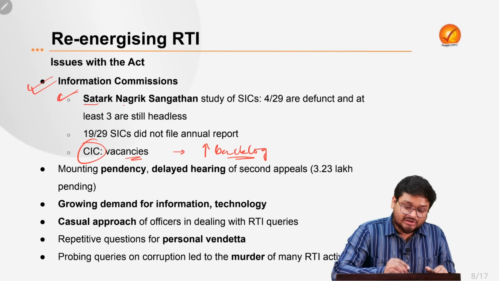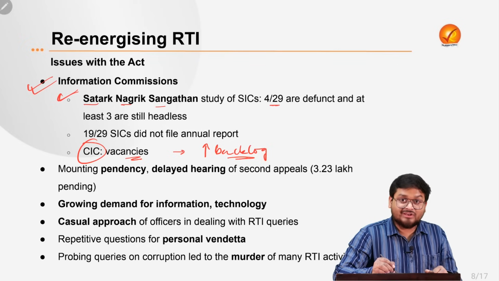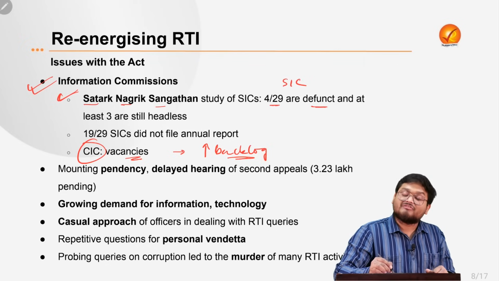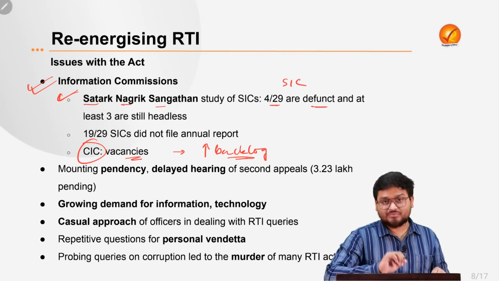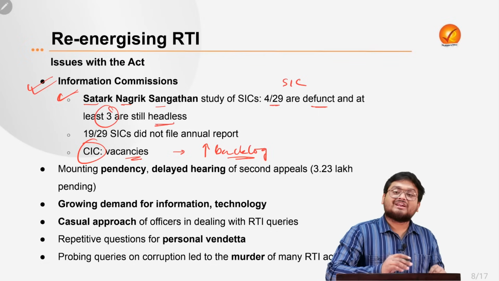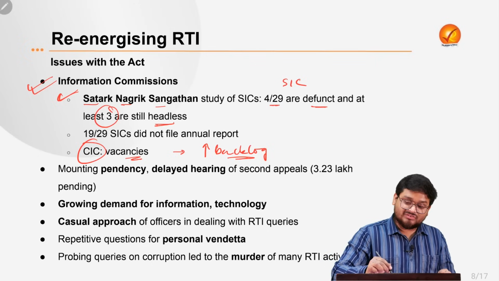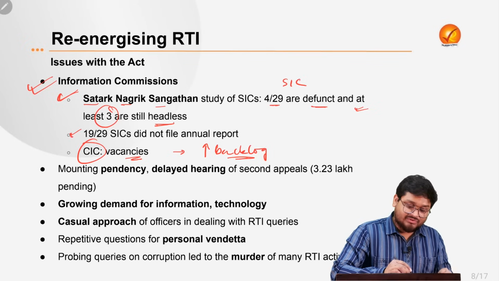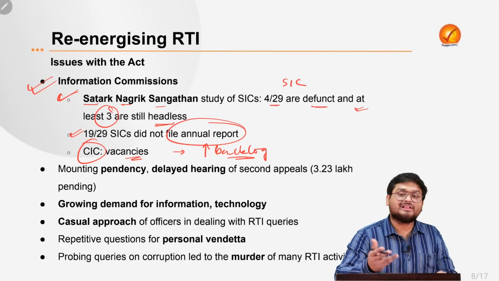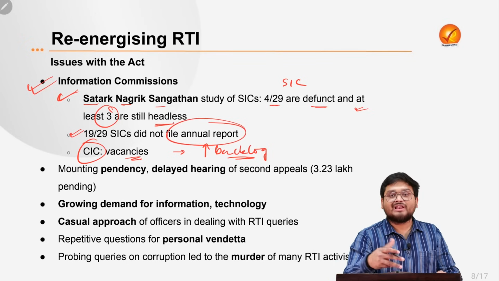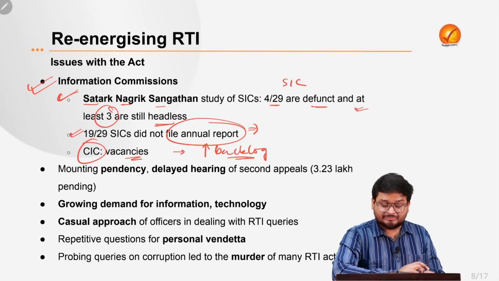Next, according to the Satark Nagrik Sangathan study, 4 out of the 29 State Information Commissions are defunct. Why? Because they do not have leadership, and 3 of them are at least headless. They do not have any central head. So that is the main important aspect here. Next, we find that 19 out of the 29 State Information Commissions did not even file their annual report. And if they are not filing their annual report, it shows that there are some issues with the functioning.